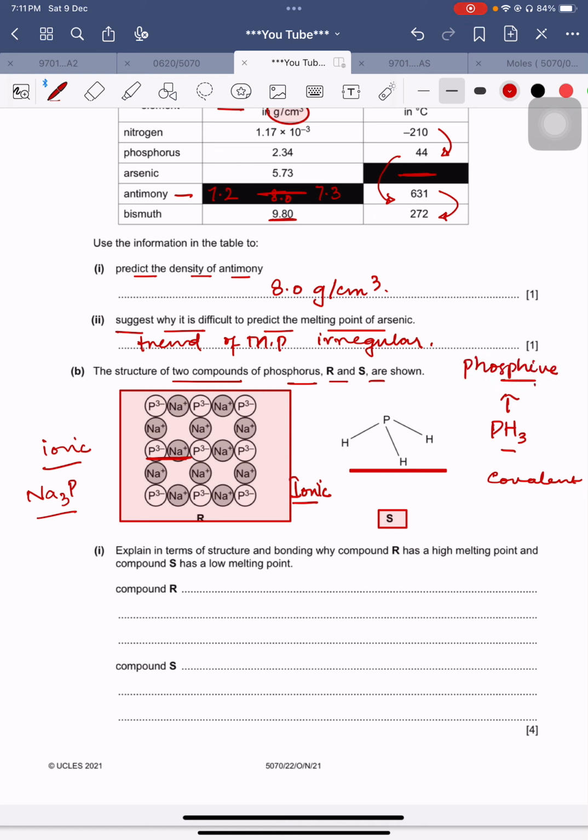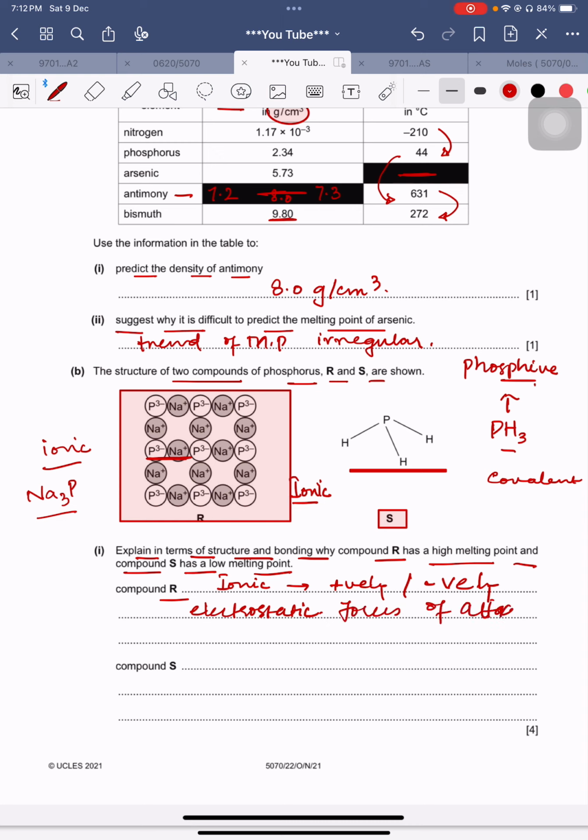phosphine gas. Okay, so explain in terms of structure and bonding why R has a high melting point and S has a low melting point. So if you write that R is an ionic compound, it is formed between positively charged and negatively charged ions. And then you should say that there are strong electrostatic forces of attraction among positively charged and negatively charged ions. That's why they are holding each other tightly, hence a high melting point is associated with Na3P, sodium phosphide.